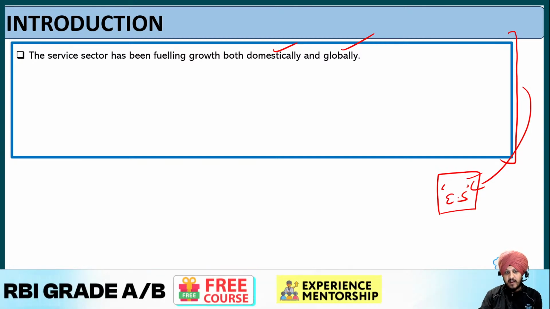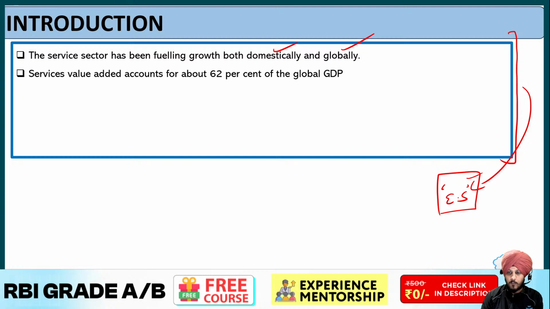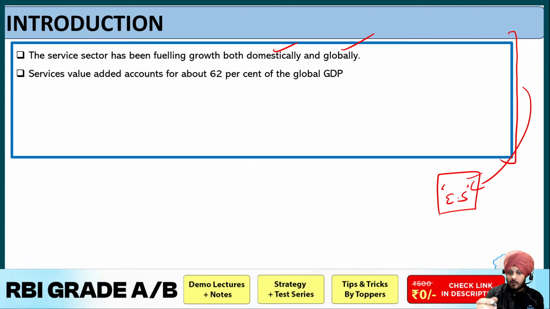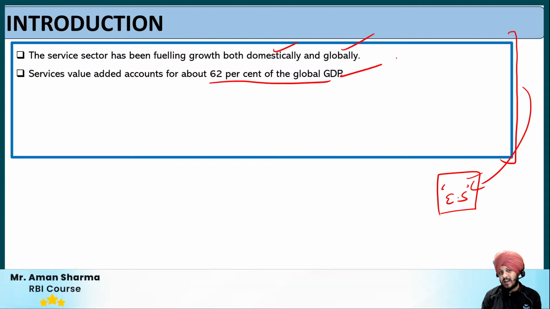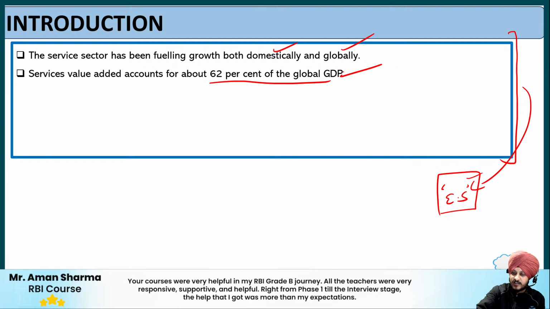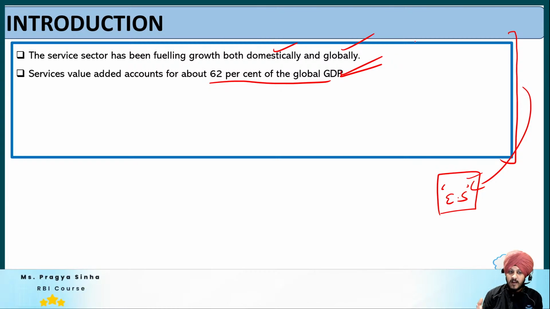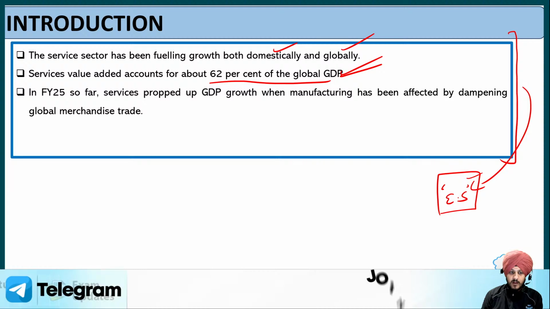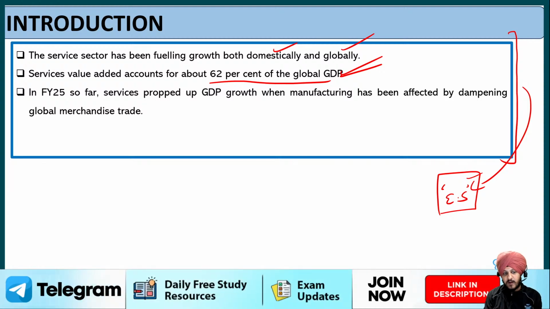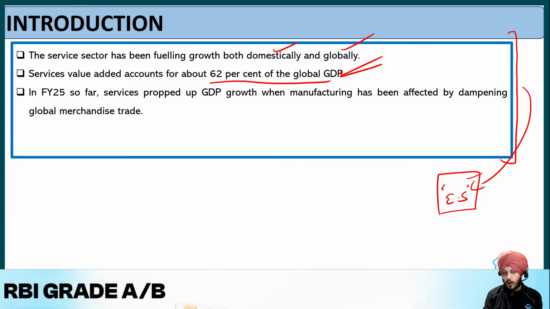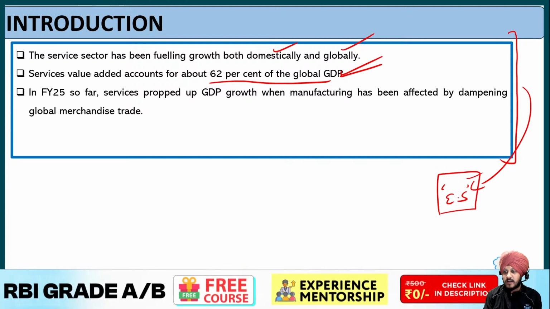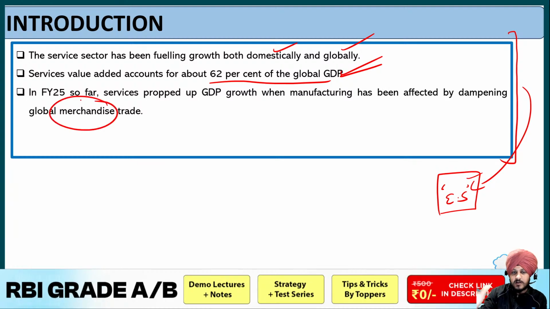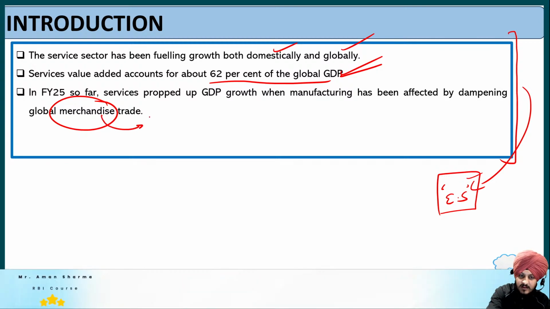Fine. So the Economic Survey has said that the service sector has been fueling growth both domestically and globally, and the services value added accounts for about 62% of the global GDP. This is the line you will find if you start reading the Economic Survey. This is the first line of this chapter, which says that the services value added accounts for about 62% of the global GDP. After that, it says that in financial year 25, so far services propped up GDP growth when manufacturing has been affected by dampening global merchandise trade. What is global merchandise trade? Wherever you read this word merchandise, basically it represents goods. Fine.